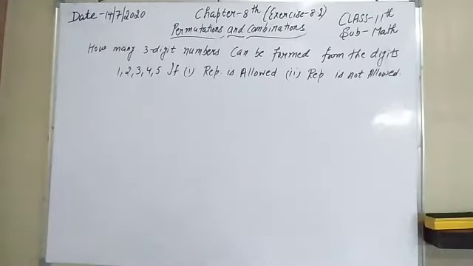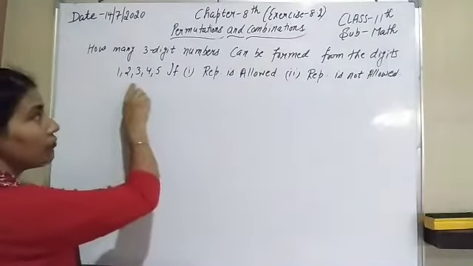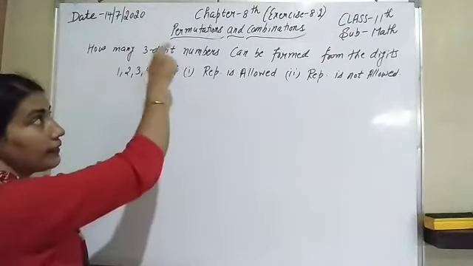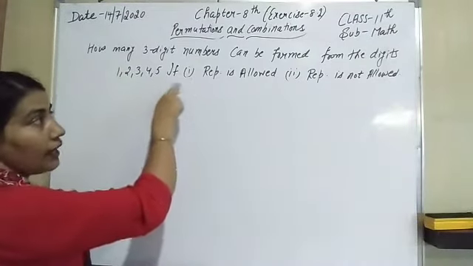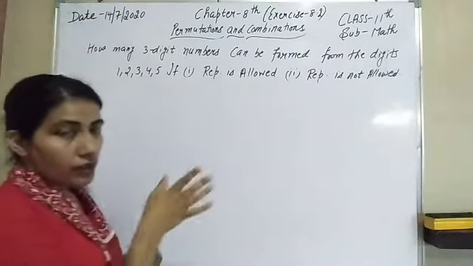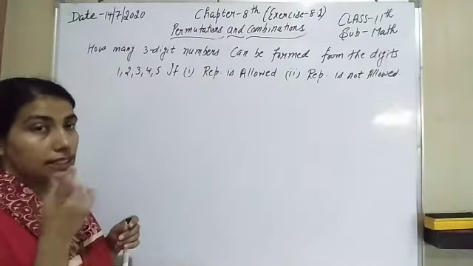Okay, now the next question of this worksheet is: how many 3-digit numbers can be formed from the digits 1, 2, 3, 4 and 5? In the first part, repetition of digits is allowed, and in the second part, repetition of digits is not allowed.